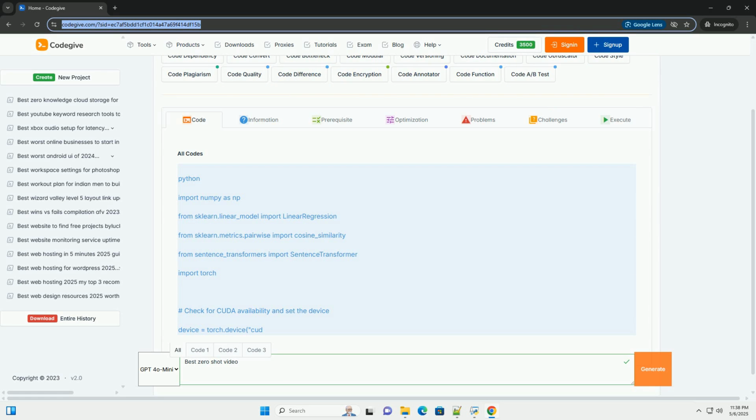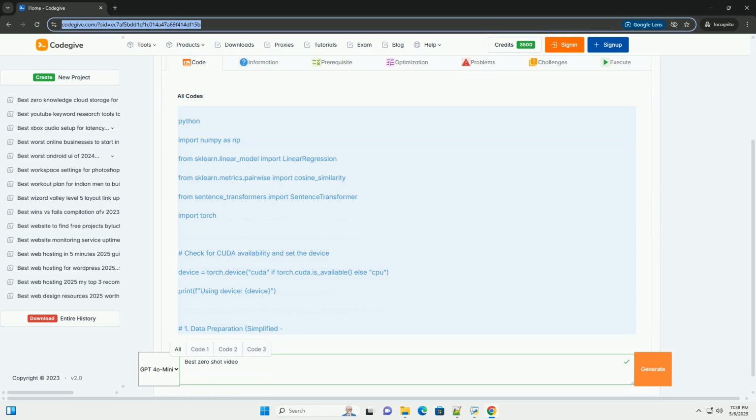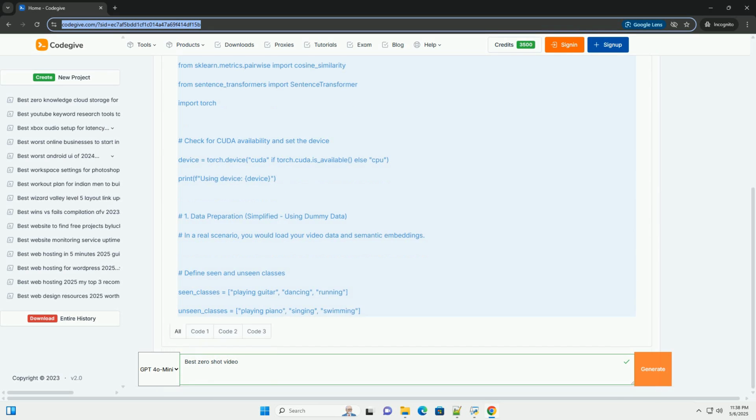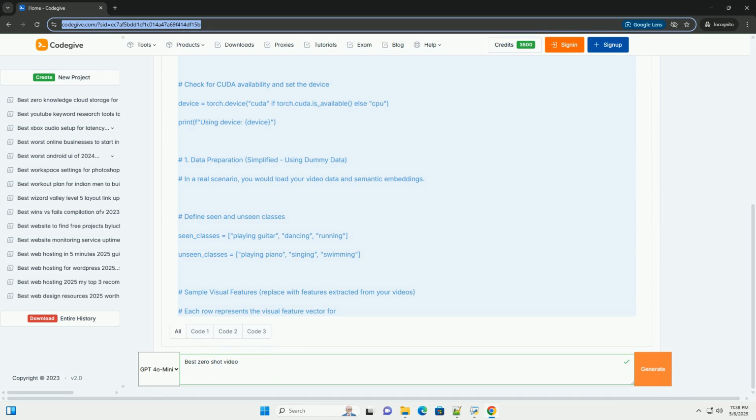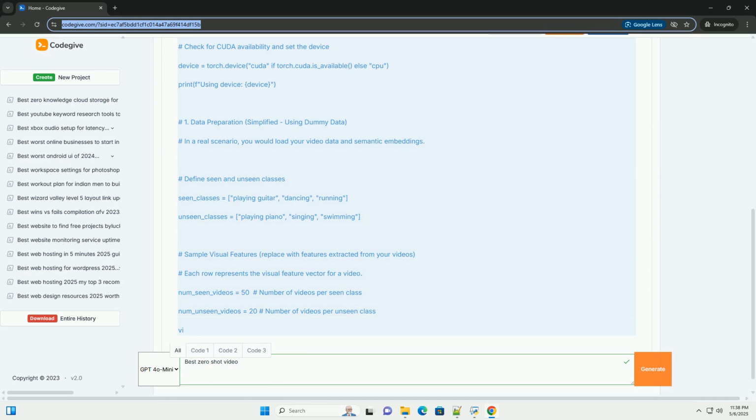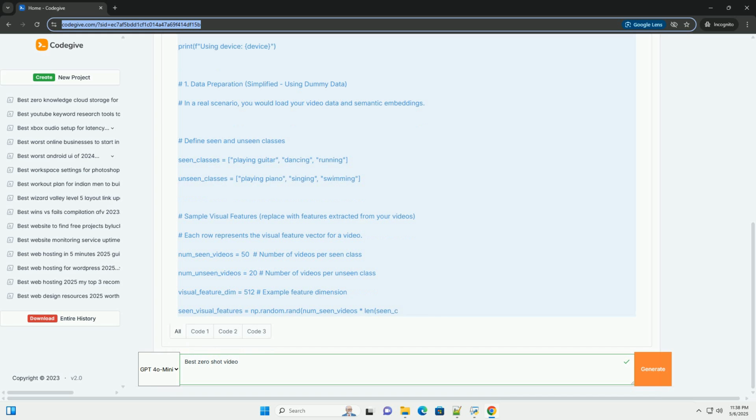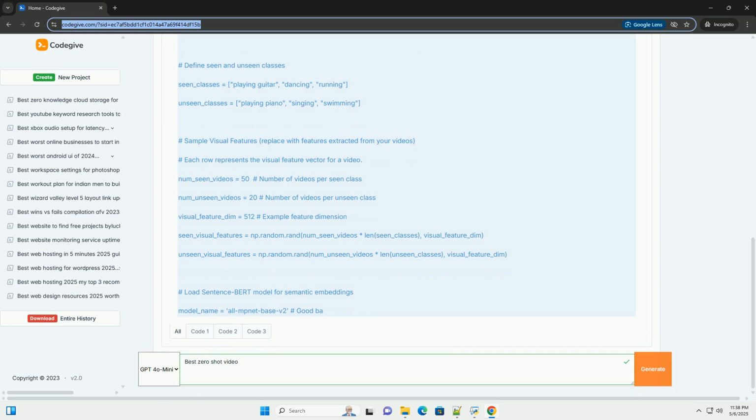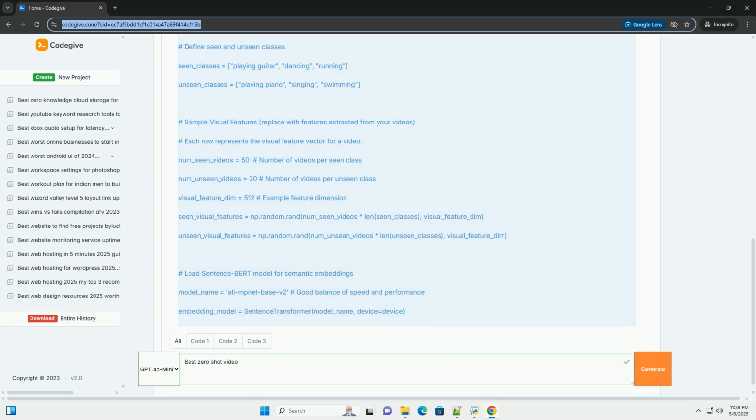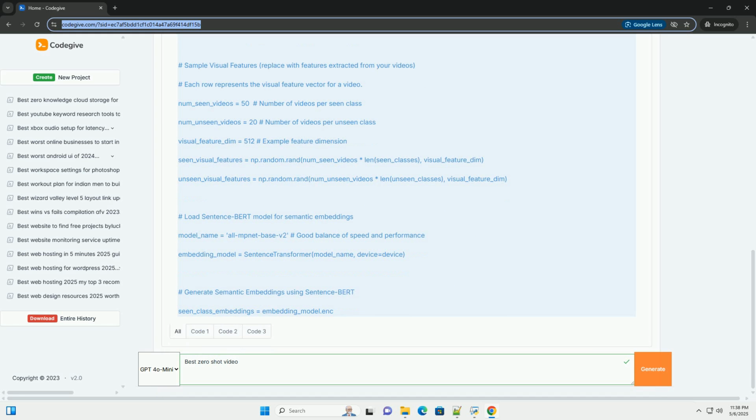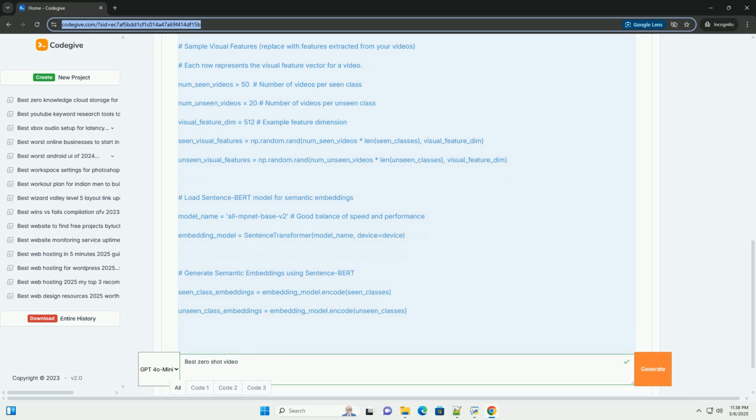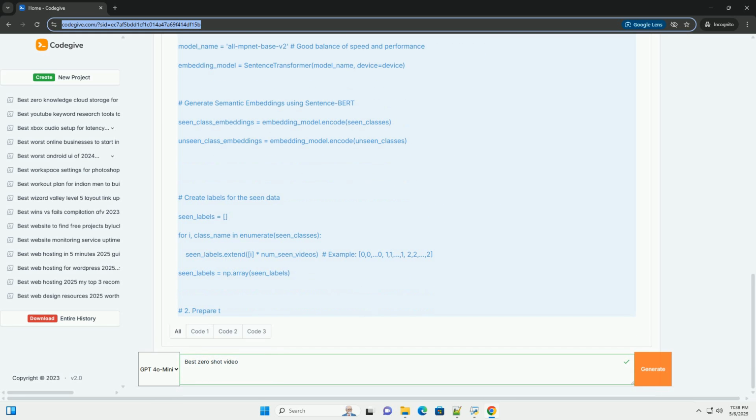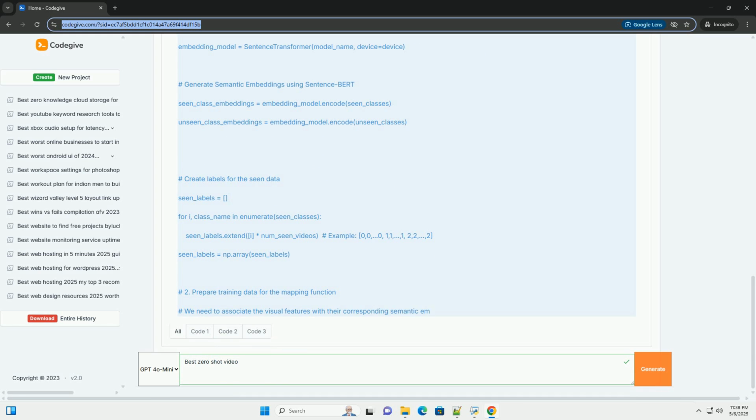Zero-shot video understanding, a comprehensive guide with code examples. Zero-shot learning, ZSL, is a fascinating field of machine learning that aims to recognize objects or concepts it has never seen before during training. This is achieved by transferring knowledge from seen concepts to unseen concepts using auxiliary information, typically semantic embeddings. In the context of video, zero-shot learning allows us to classify video clips into categories for which we have no labeled training data, relying instead on our understanding of relationships between video features, text descriptions, and semantic spaces.